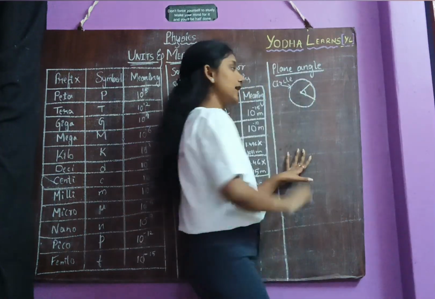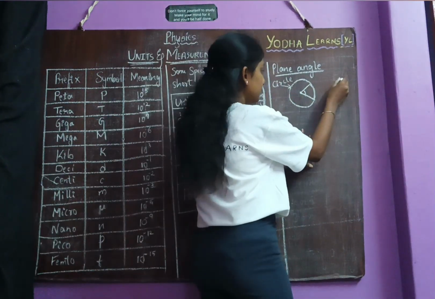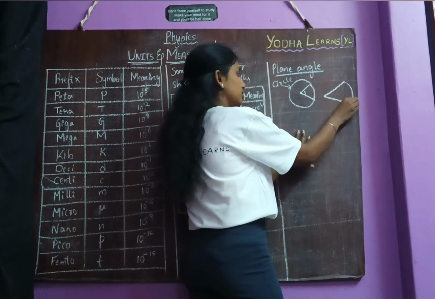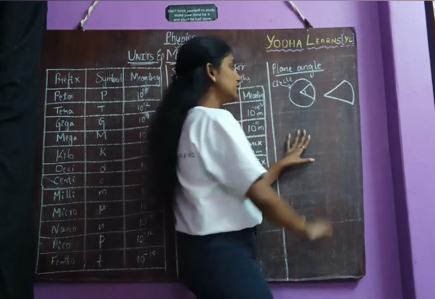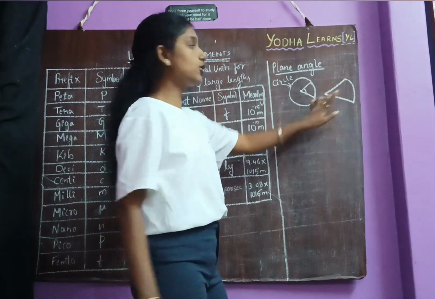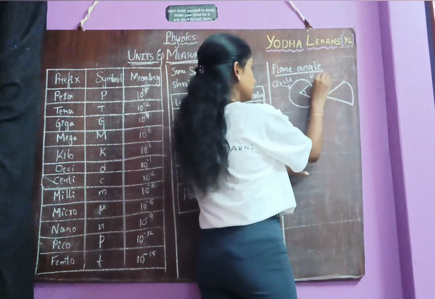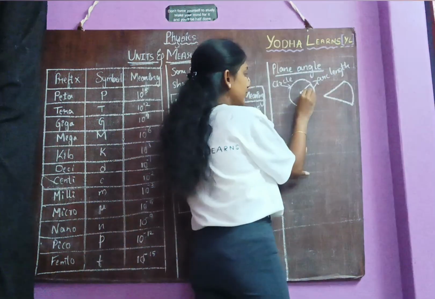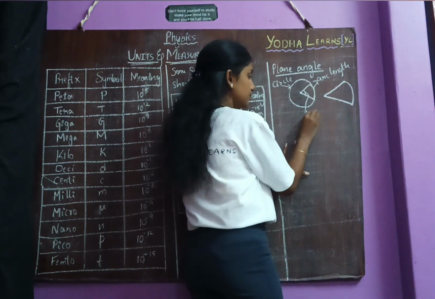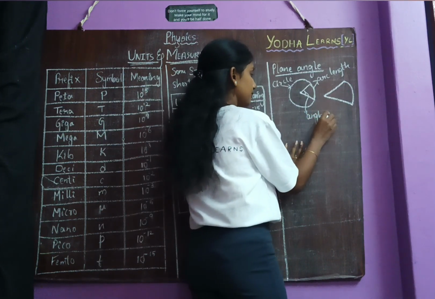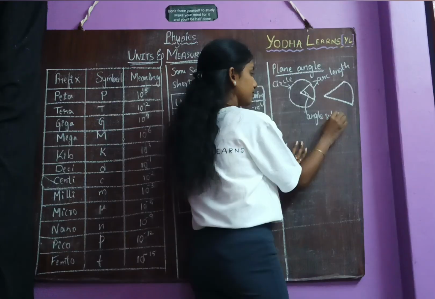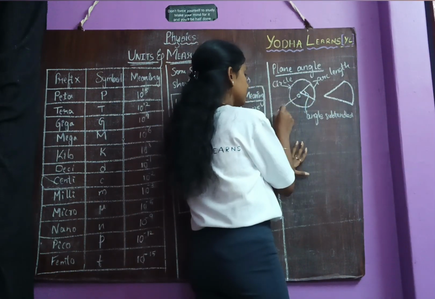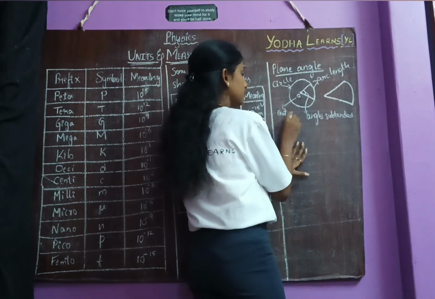This is an angle. It has subtended. So let me write it here separately. See. Now, here this is the arc of the circle. This is an arc length of the circle. And this is an angle subtended, and this is the center of the circle.